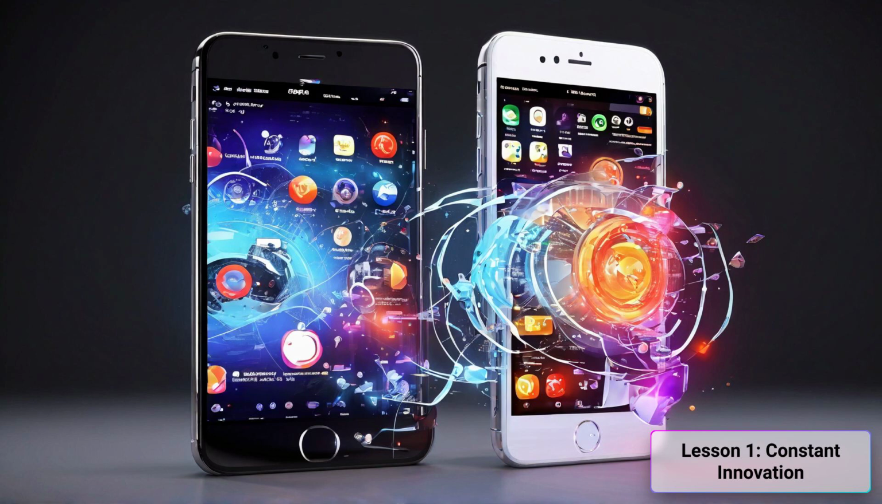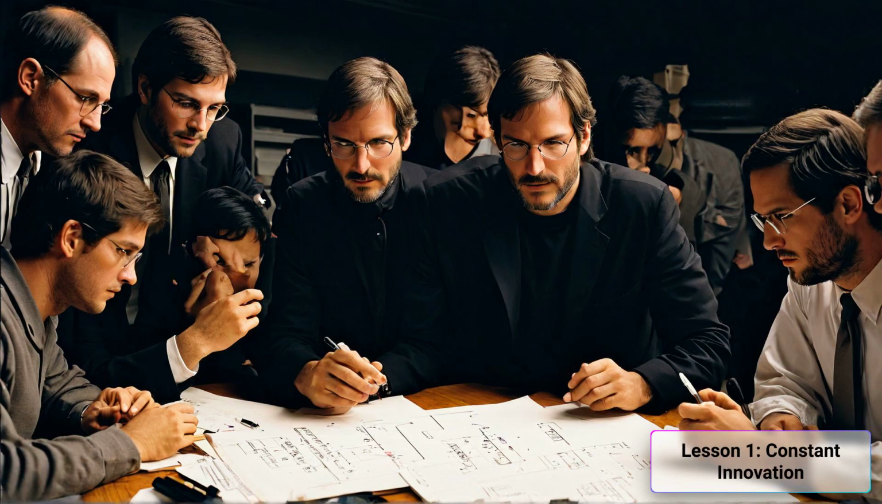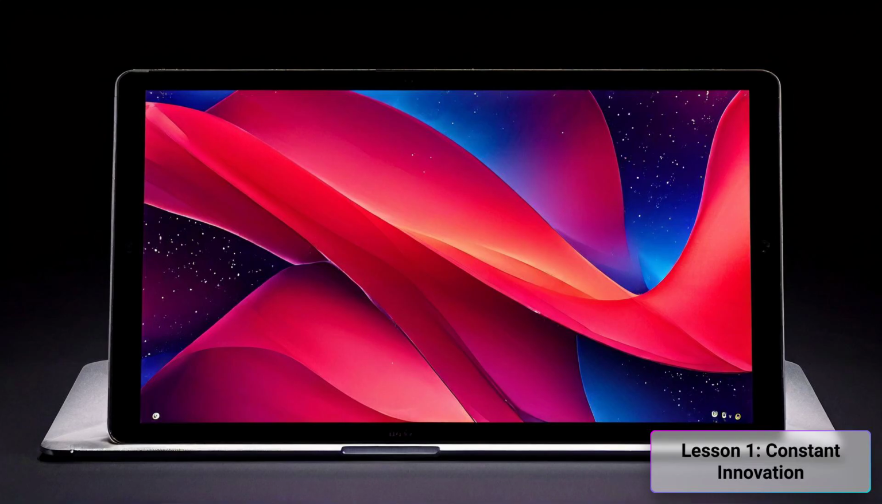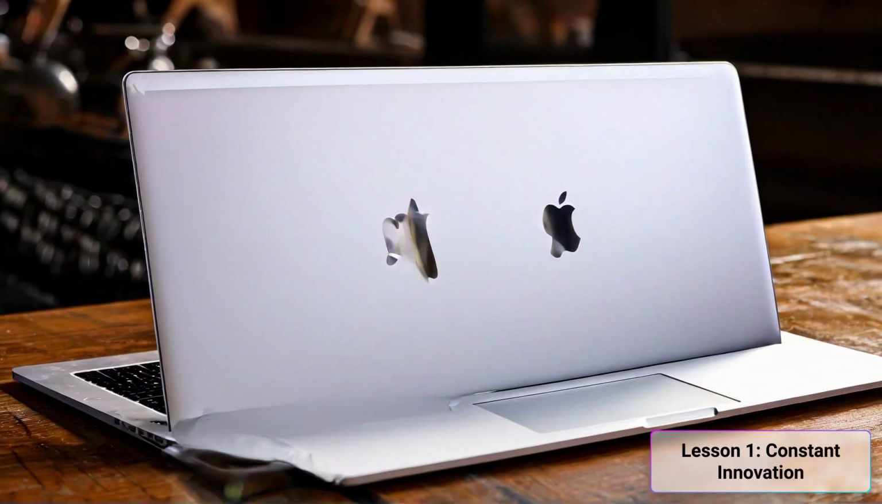A clear example of this philosophy is the launch of the iPhone in 2007. At a time when mobile phones were functional but limited, Jobs and his team at Apple dared to imagine a device that combined a phone, a music player, and an internet browser all in one. The result was a revolutionary product that not only changed the phone industry, but also redefined how we interact with technology in our daily lives. But innovation at Apple didn't stop there. Under Jobs' leadership, the company continued to launch groundbreaking products like the iPad, the MacBook Air, and the Apple Watch. Each of these devices not only offered new functionalities, but also set new standards for design and usability.